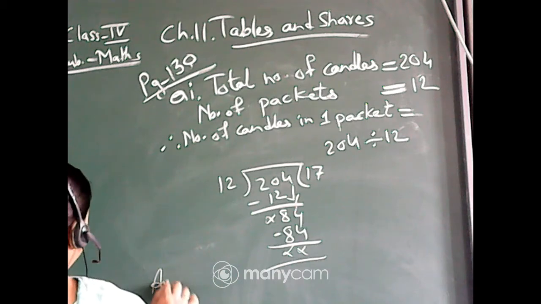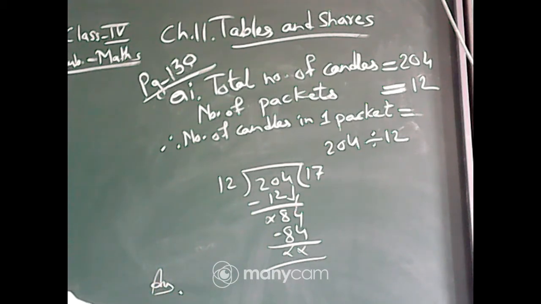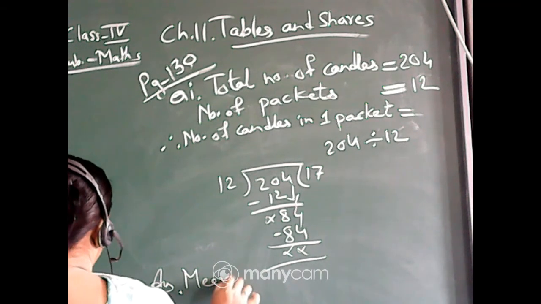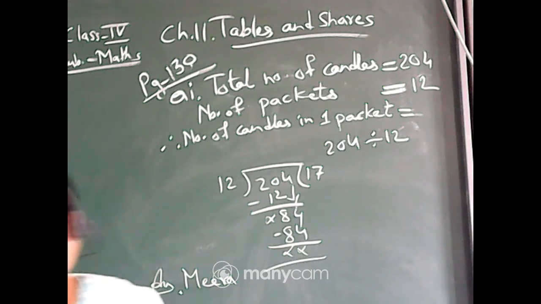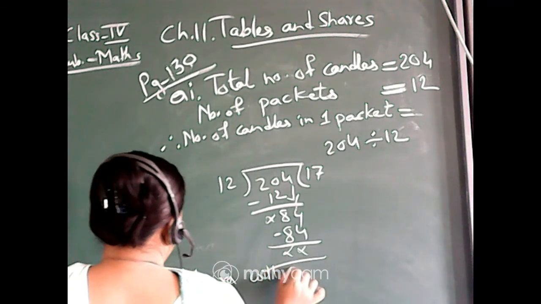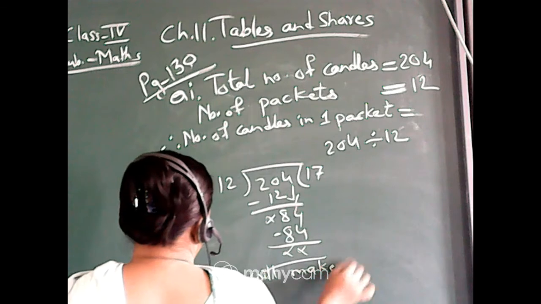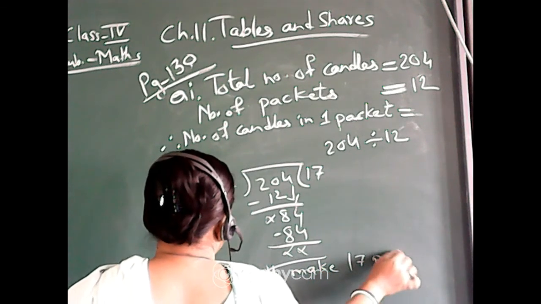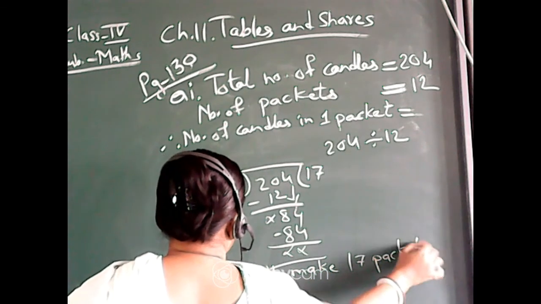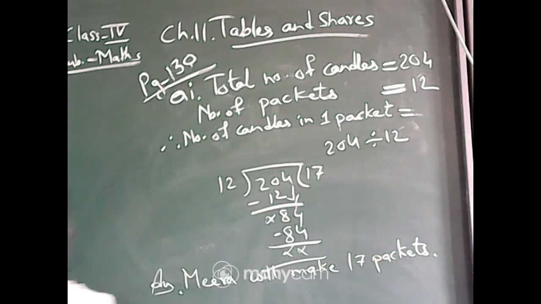Answer will be: Meera will make 17 packets. This is the second part of number I.